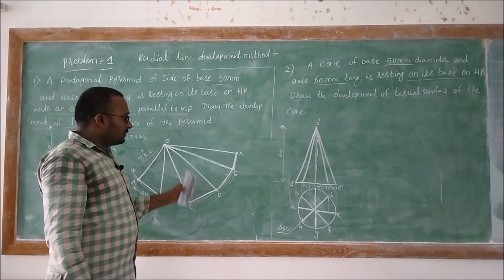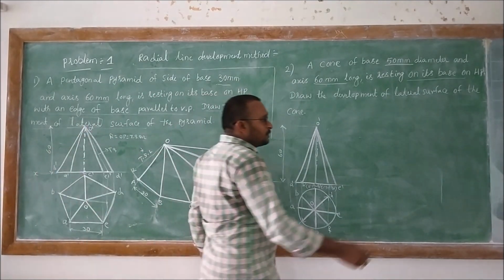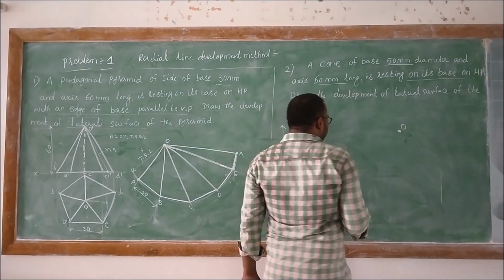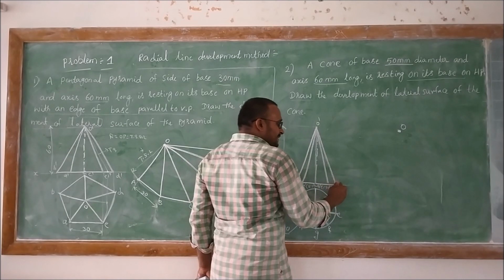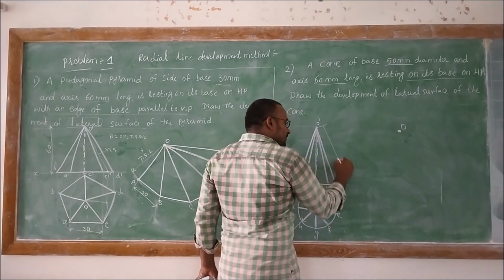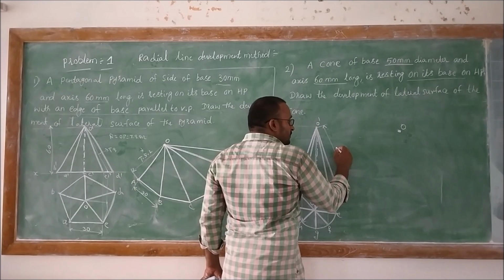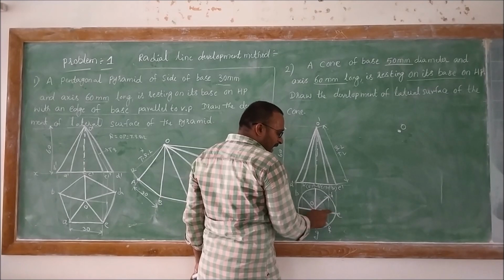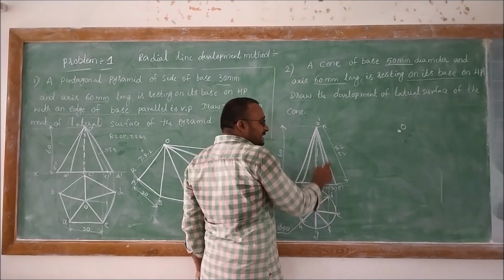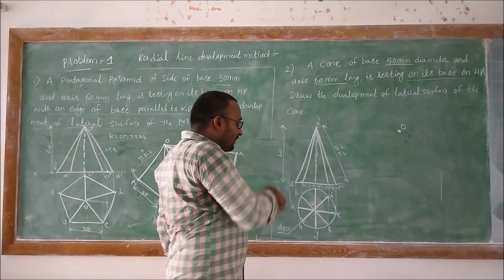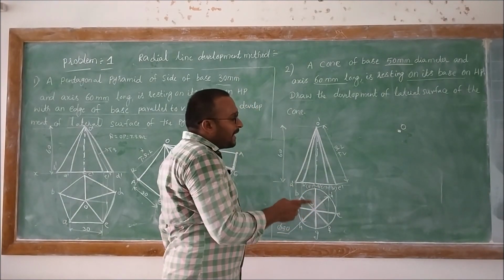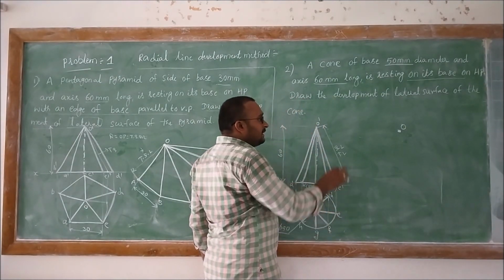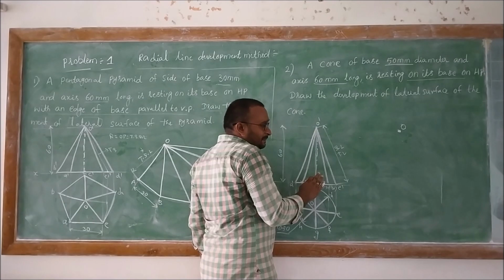So now with the same radial line method, we should start with the O point, then take the radius which is equal to the slant edge length. So this is the slant length, that is also called the true length, because this line is parallel to the VP, so that OE distance can be considered as a true length. If all the lines are not parallel to the VP, then we must generate the parallel to VP line, right? So here this is the basic condition, right?